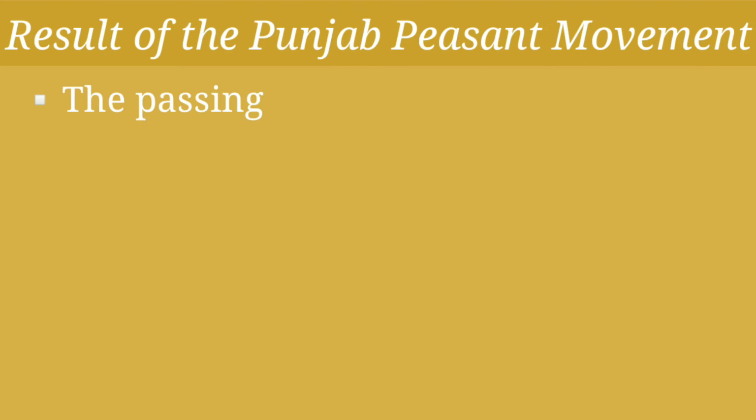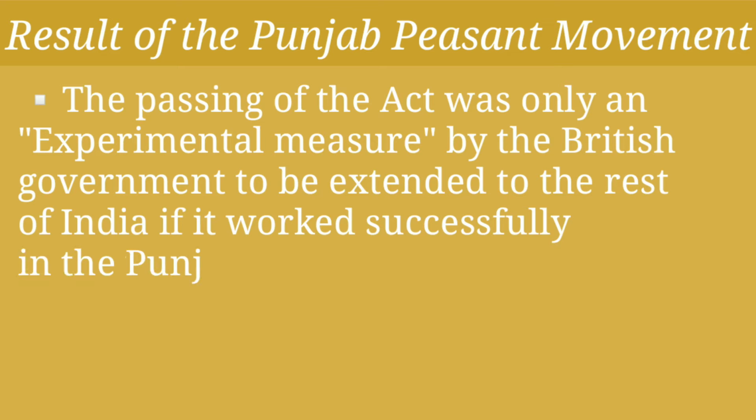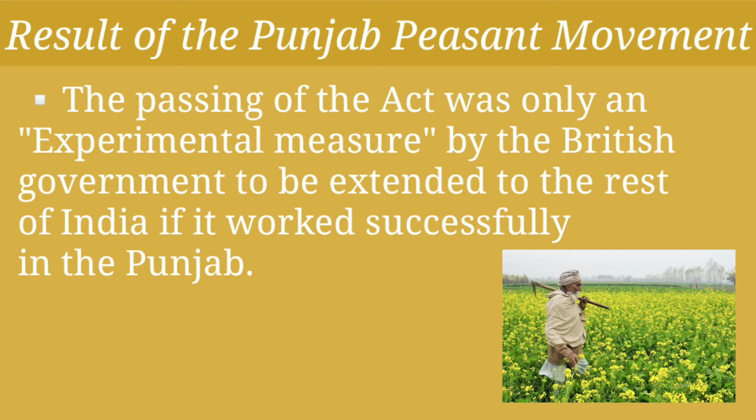Children, the passing of the Punjab Land Alienation Act in the year 1900 was only an experimental measure by the British government. The British government wanted to see whether this act would work out in Punjab, and if it works out, the government's plan was to apply the same to the rest of India. So children, the Punjab peasant movement brought some success to the peasants. So far, did you understand, children? Good.